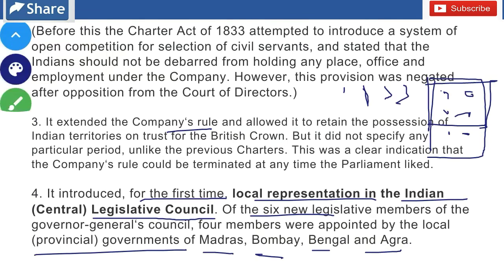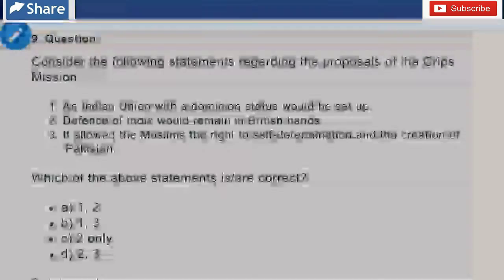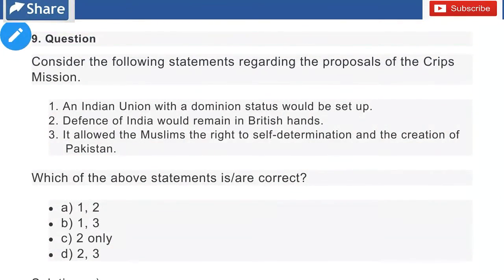Okay, now let's move to the next question. Question number 9. Consider the following statements regarding the proposal of the Cripps Mission. So, Cripps Mission's proposal, consider the following statements. Number 1. An Indian Union with Dominion status would be set up. Number 2.